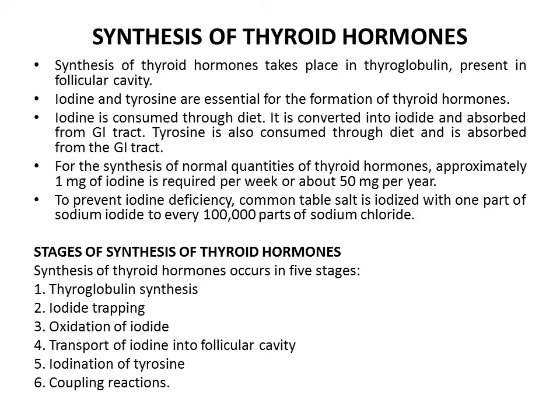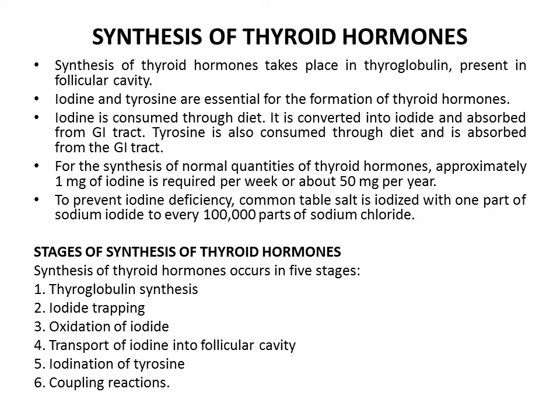Stages of synthesis of thyroid hormones. Synthesis of thyroid hormones occurs in 6 stages. First, thyroglobulin synthesis. Second, iodide trapping. Third, oxidation of iodide. Fourth, transport of iodine into follicular cavity. Fifth, iodination of tyrosine. Sixth, coupling reaction. First, thyroglobulin synthesis.